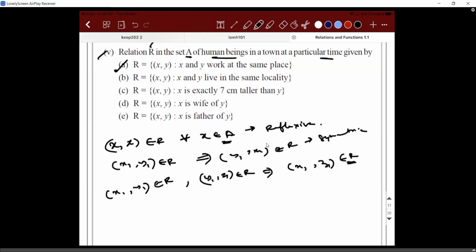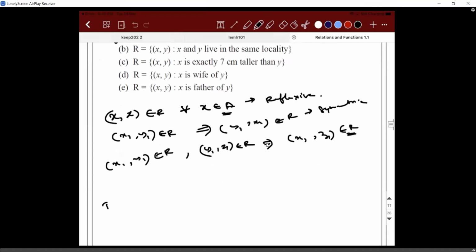X, X, does it belong? One person cannot be taller than himself. So X, X does not belong to R. It is not reflexive. What about symmetric? Not symmetric, because if you're saying X1, Y1 belongs to R, what is the meaning of this statement? The height of X1 minus height of Y1 is 7 centimeter. But will Y1, X1 belong to R? It will be shorter.